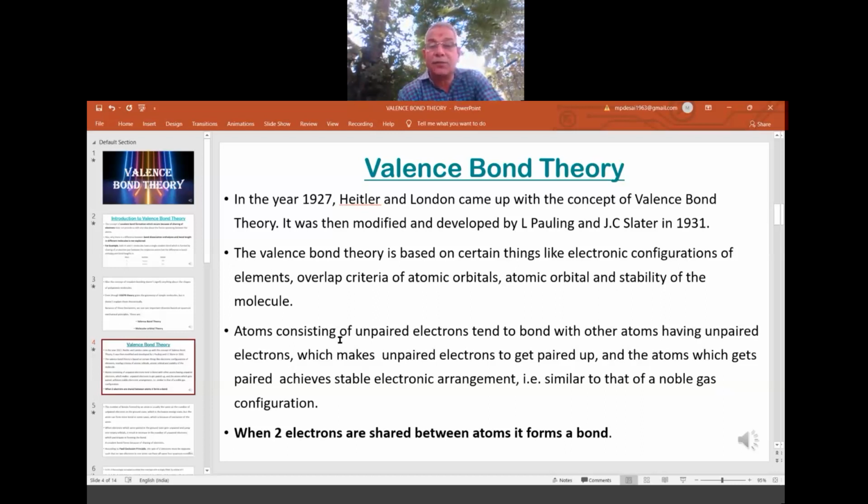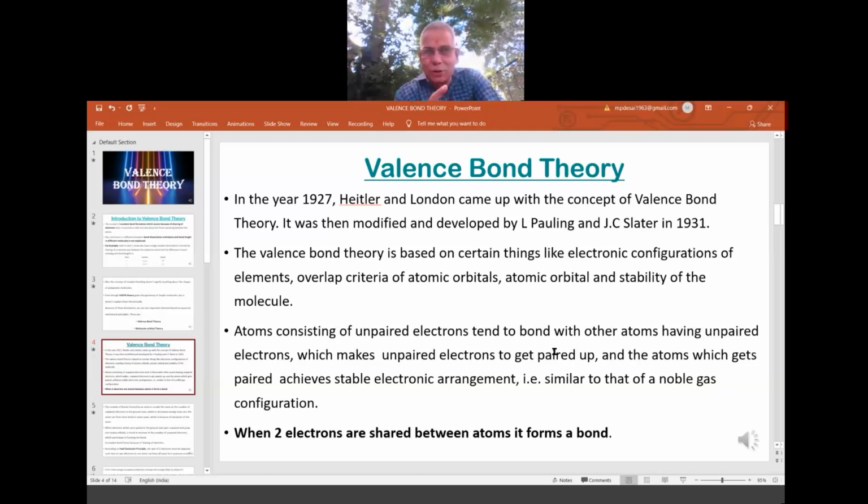Atoms consisting of unpaired electrons tend to bond with other atoms having unpaired electrons, which makes the unpaired electrons get paired. Hydrogen has only one unpaired electron. Chlorine is 2, 8, 7, so one unpaired electron in chlorine, one unpaired electron in hydrogen. So they want to go for bonding so that they become paired.